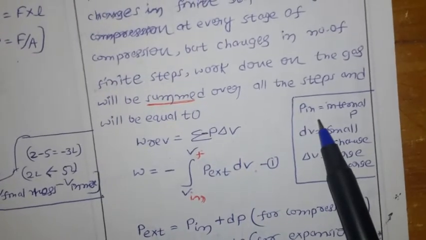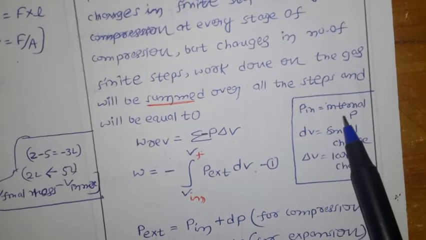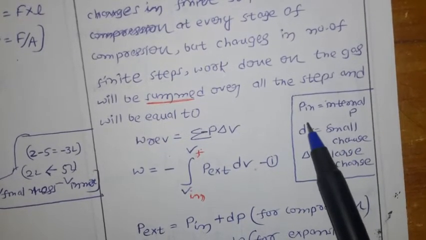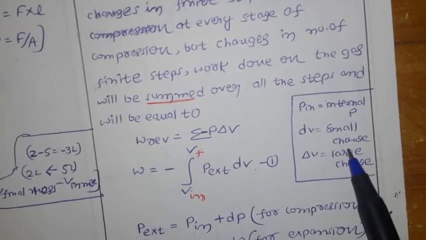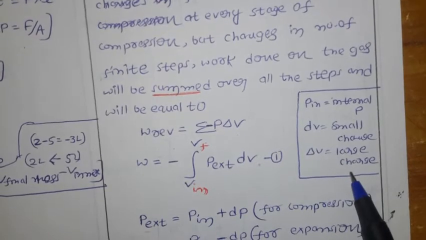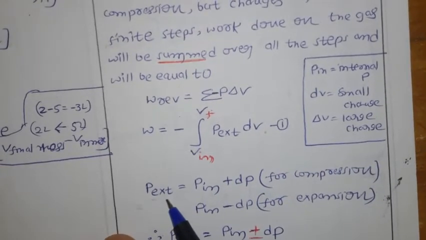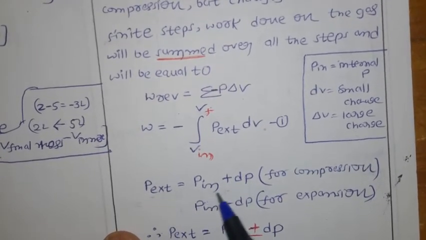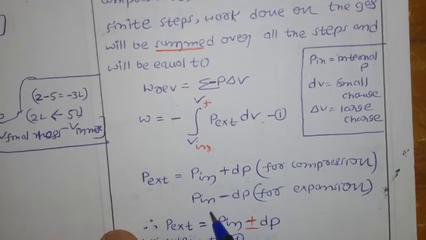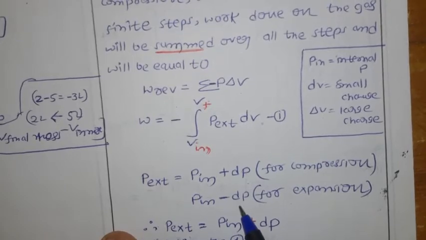Now here, P in means what? You have to remember it is the internal pressure. Here dV means a small change. Delta, and a small dV, indicates a small change. Okay, capital delta indicates a large change. Now the external pressure is what? It may be more than the internal pressure for compression; for expansion, it is going to be less.